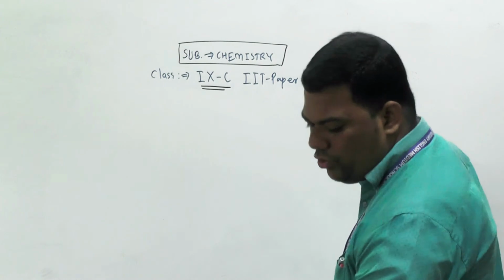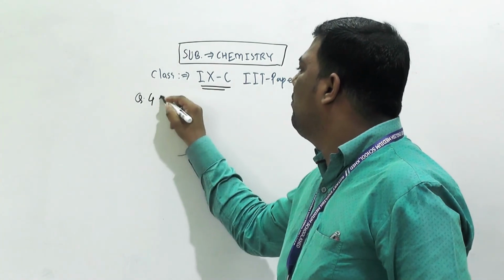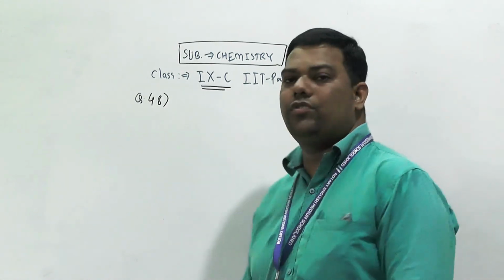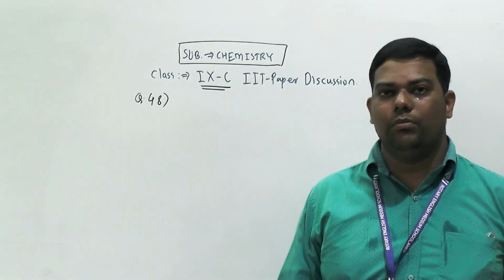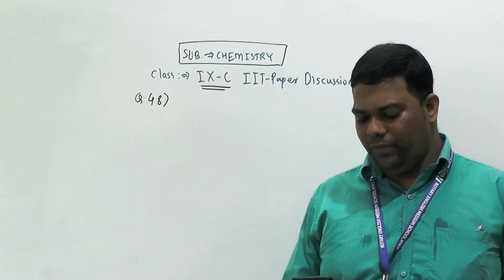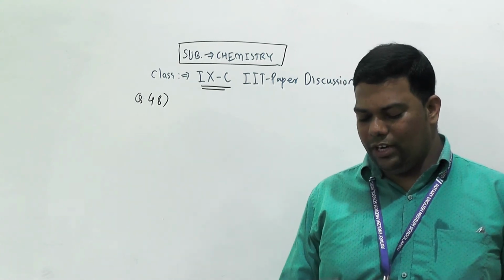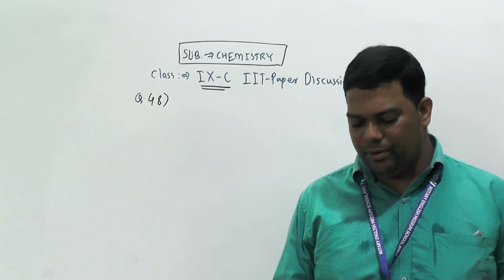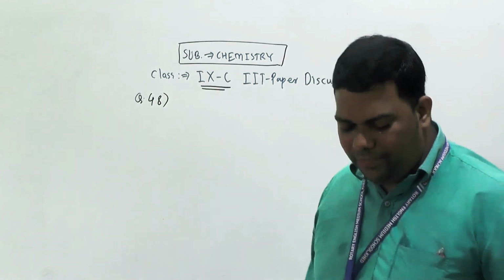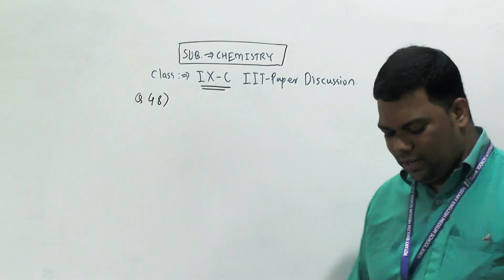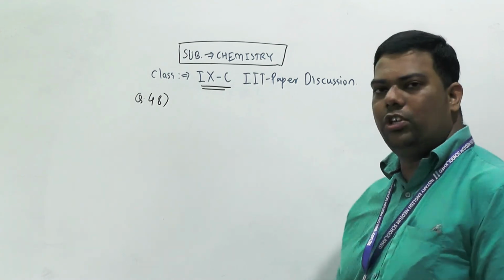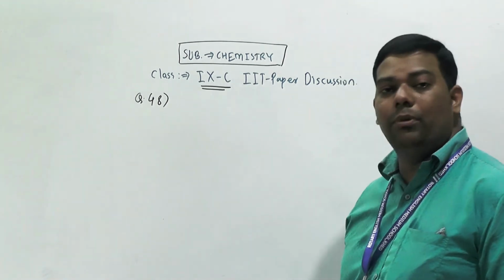So see carefully question number 48. It is a numeral type question. First we will see what the question is. If 2 ml of acetone is present in 45 ml of its aqueous solution, calculate the concentration of this solution by volume percentage method. So here we must know the concentration of solution. Here the volume of solute and the volume of solution are given.